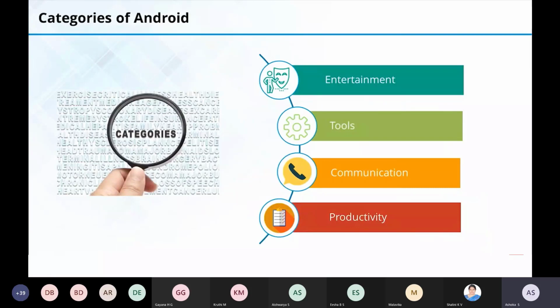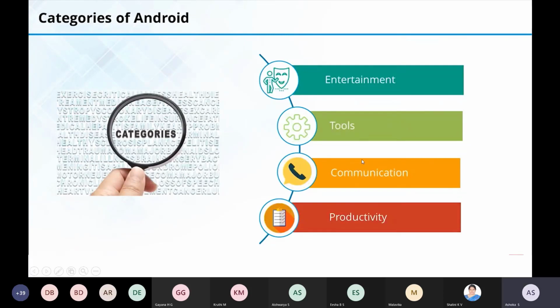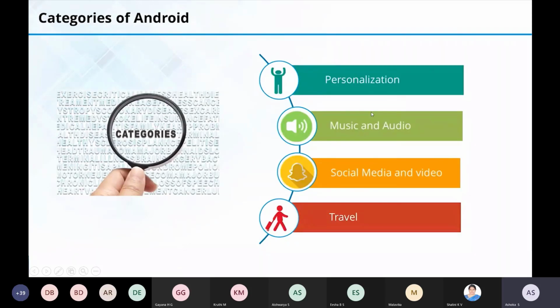And categories of Android, where all you can use this Android application. So you can develop an Android application for entertainment, tools like settings, communication, productivity and personalization, music and audio, social media and video, and travel.